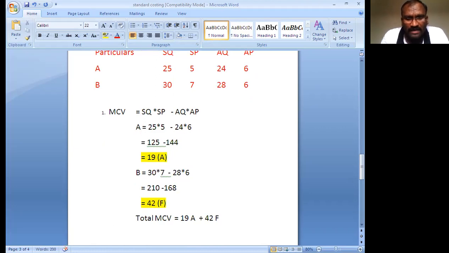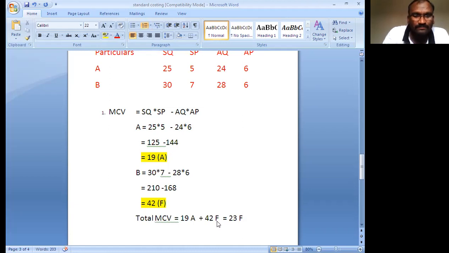42F. So the final value, are you getting a negative or a positive value? Positive value you are getting. 42 is the positive value. Negative value is the 19. Which is more? Positive is more. That's why you are getting the positive value. So 42 minus 19, you are getting 23. 23 is the positive value. That is the F value. F is the positive. So material cost variance completed.